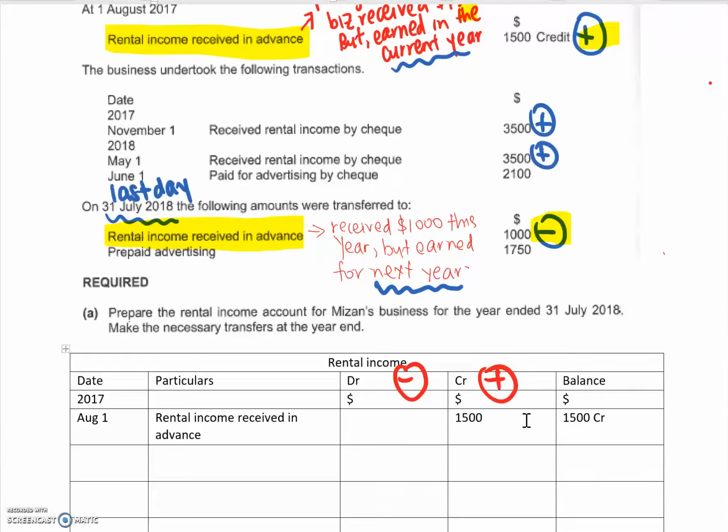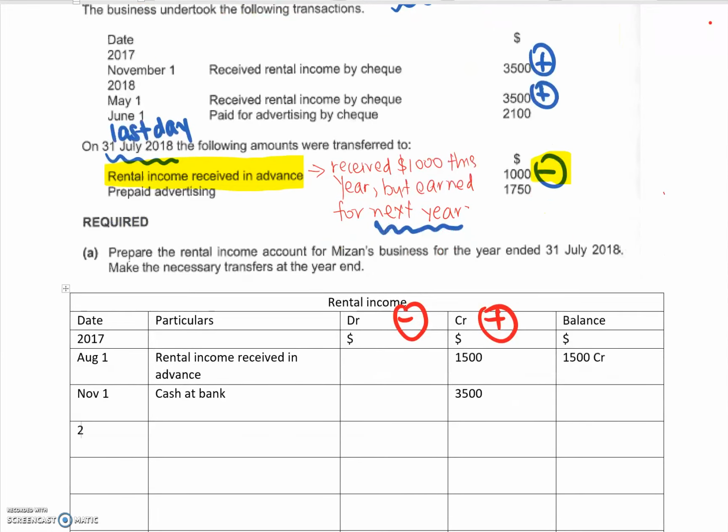Then after that, on the 1st of November, I received rental income by check. So rental income goes up by $3,500. On May 1st, 2018, I also received rental income by check. So my income goes up by $3,500.